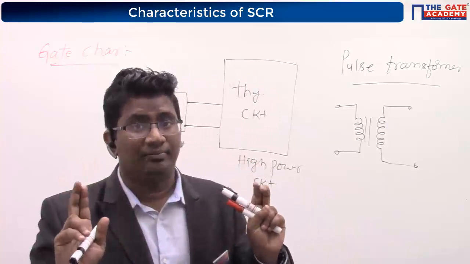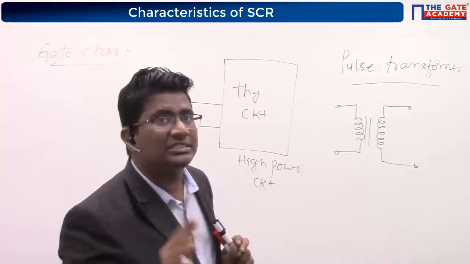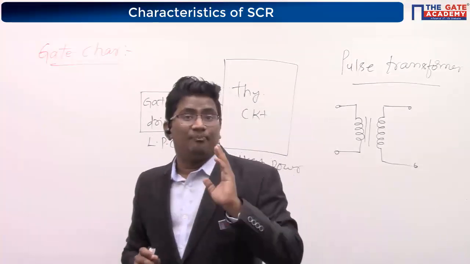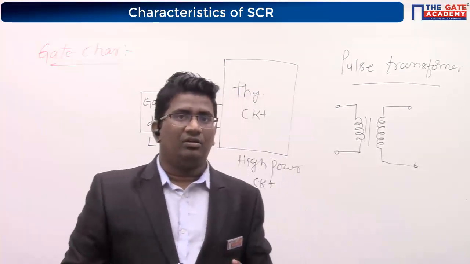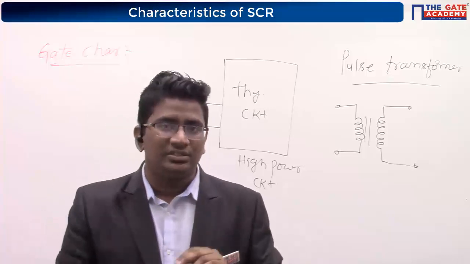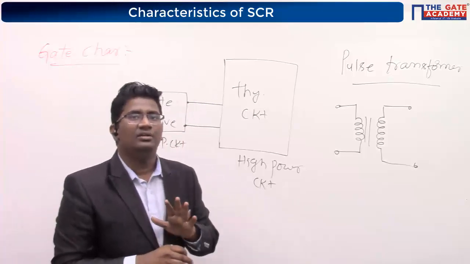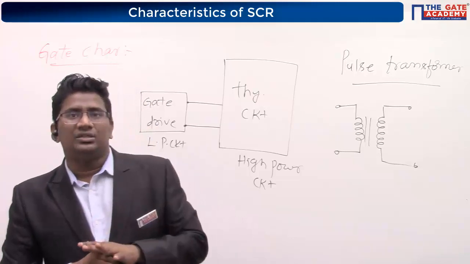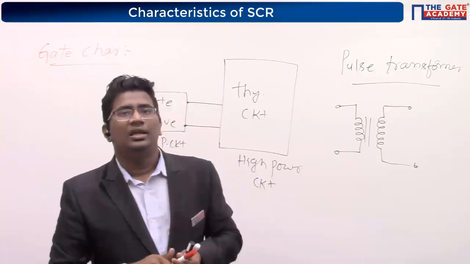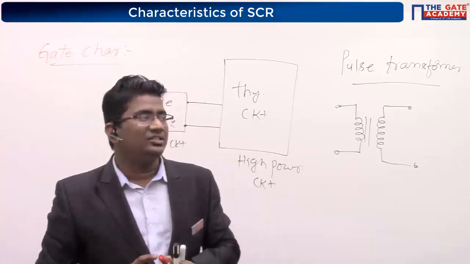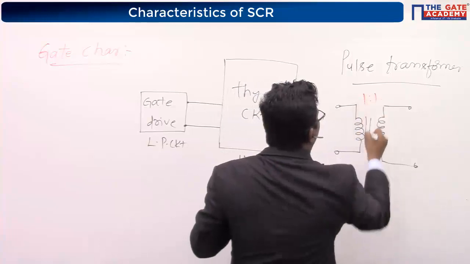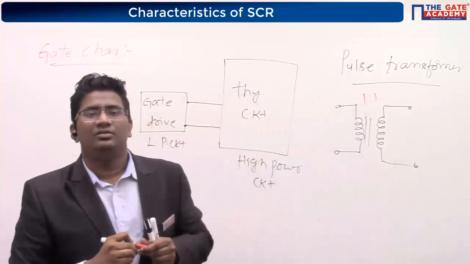Don't say both are same. What is the difference between a conventional transformer and a pulse transformer? Do you know the difference? Anyone? You tell me. Coreless? Yes. Next. Any other? Turns ratio is 100%, 1:1. That's for sure. Turns ratio is 1:1.